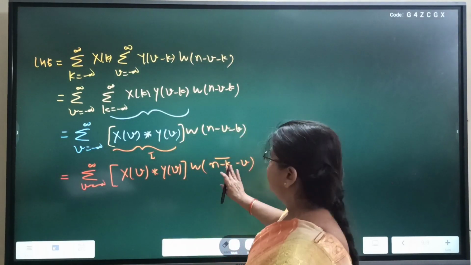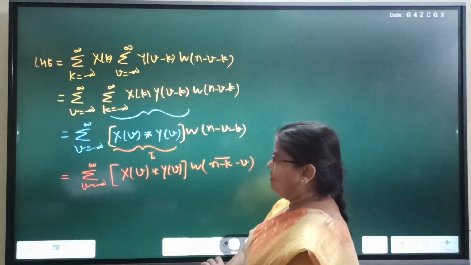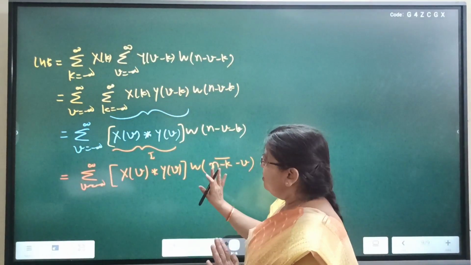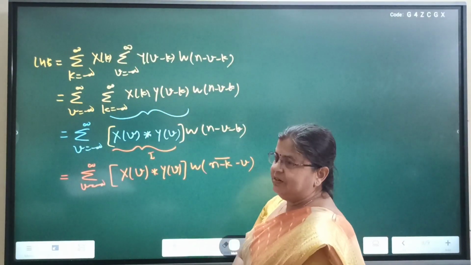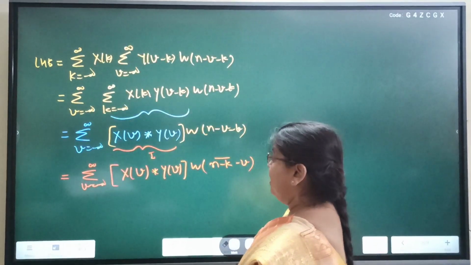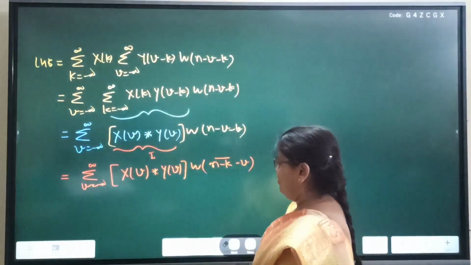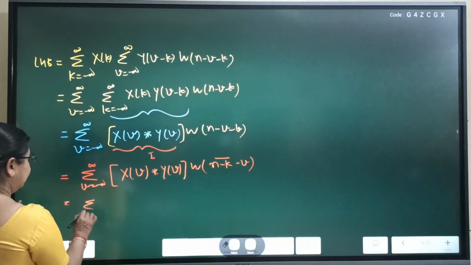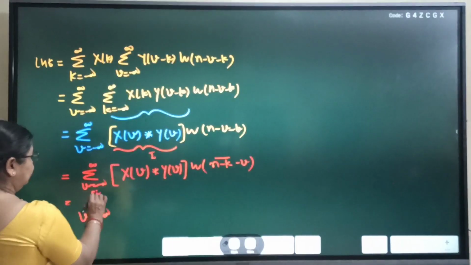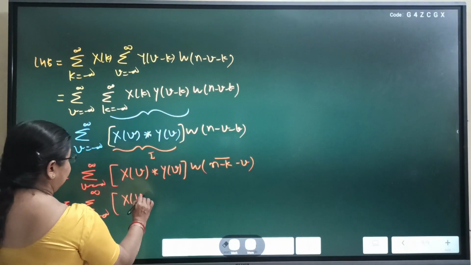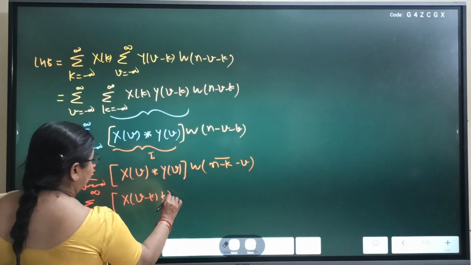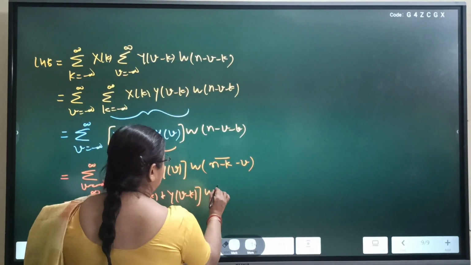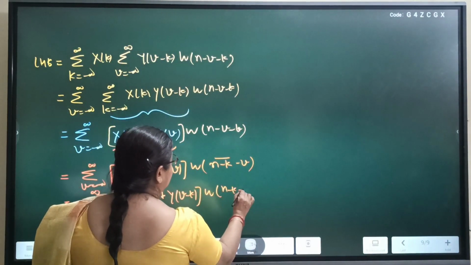The dummy variable, then n minus k minus v. Now, this is again a convolution, but how can we write it? How do we apply the basic concept of convolution? Since this can also be written as summation v equal to minus infinity to plus infinity, x[v minus k] convolved with y[v minus k], w[n minus k minus v].